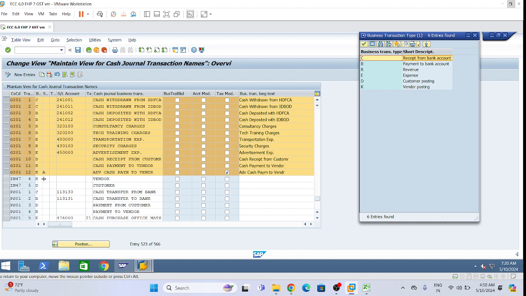Now you can notice that for vendor and customer we are not defining any GL account, but for these expenses we have given the GL account. Why?